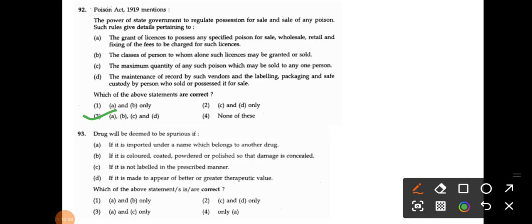They are asking about the correct statement regarding spurious drugs, so only A is correct. That's why option number 4, only A, is correct.